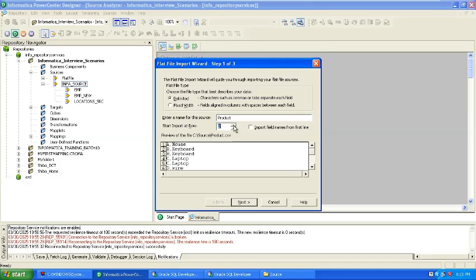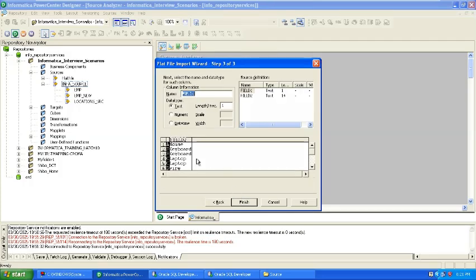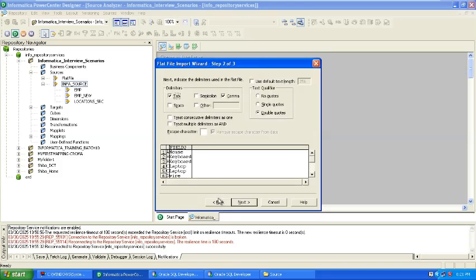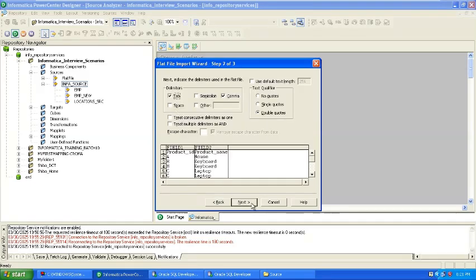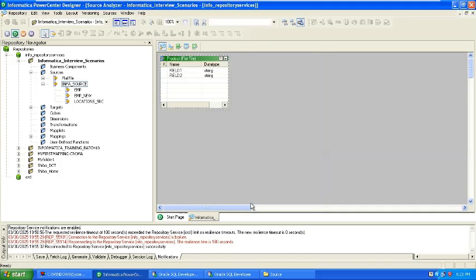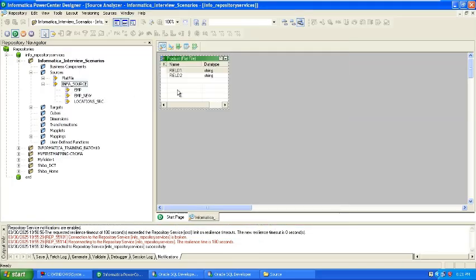So we load from 2. But I need the column names also, right? Otherwise, how to map that column? So better to take both. So here is tab, product ID. So we'll finish. Here first is your product ID.